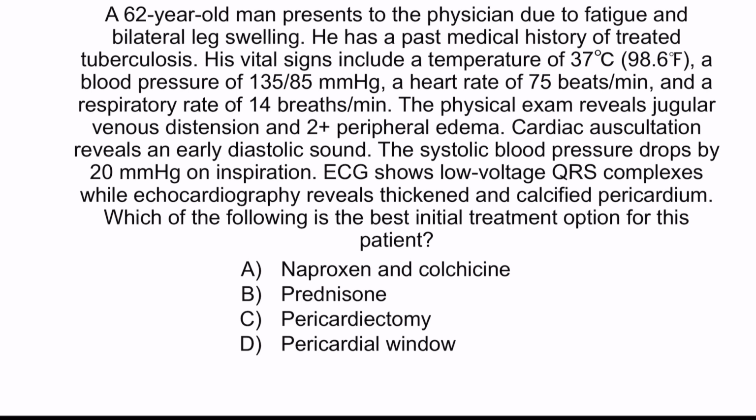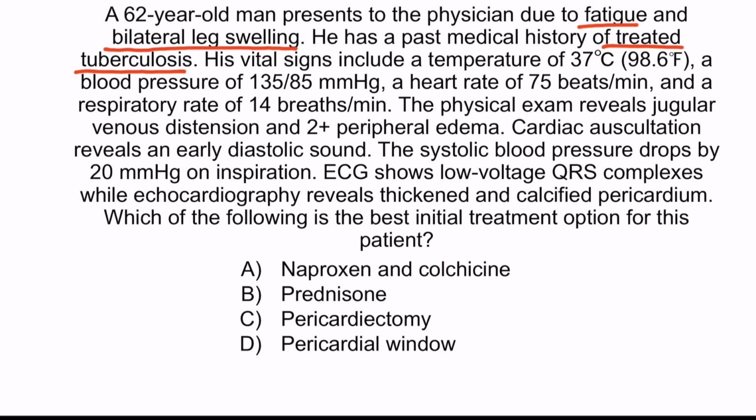Which of the following is the best initial treatment option for this patient? A. Naproxen and colchicine. B. Prednisone. C. Pericardiectomy. Or D. Pericardial window. This man with past medical history of treated tuberculosis presents with fatigue and bilateral leg swelling.